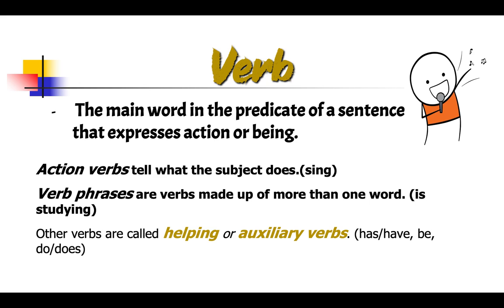A verb is the main word in the predicate of a sentence that expresses action or being. Action verbs tell what the subject does. In this case, we have sing. Verb phrases are verbs made up of more than one word, is studying, for example. Other verbs are called helping or auxiliary verbs, like has, have, be, does, do.